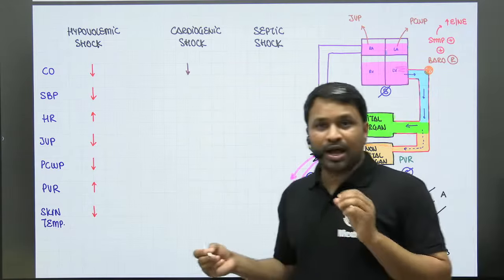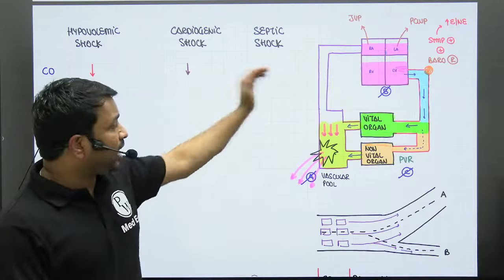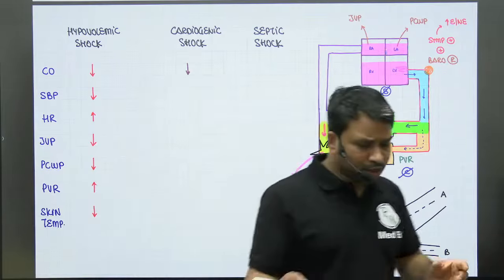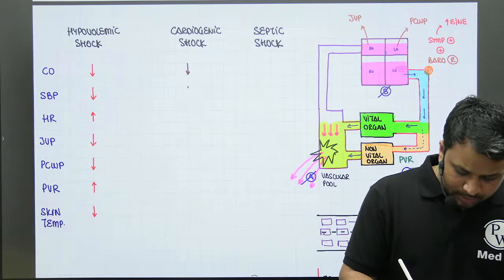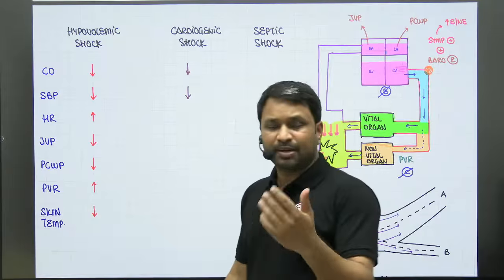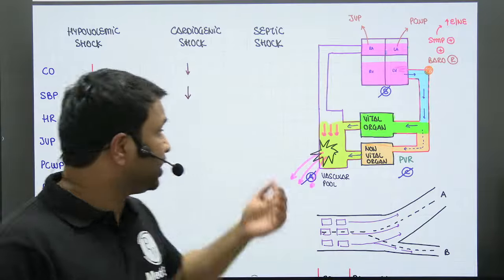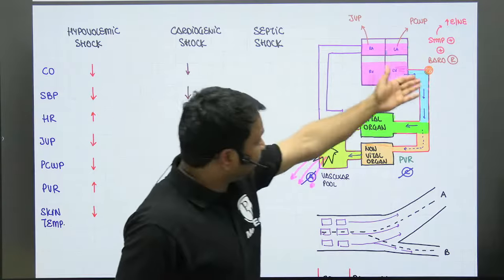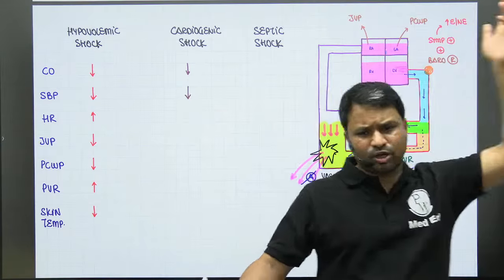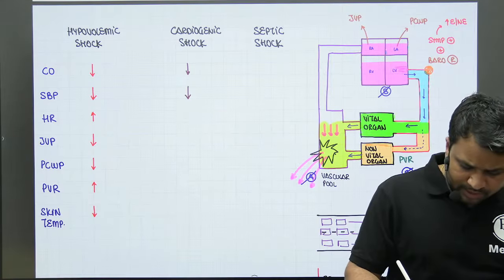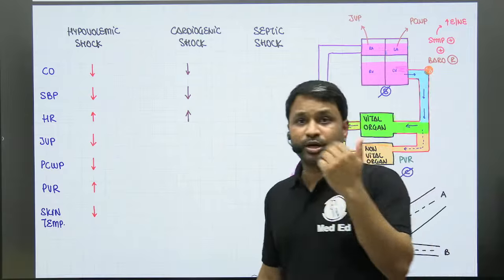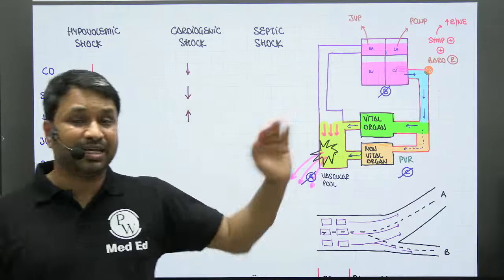Now, as the amount of blood going from the heart to the aorta drops, the aortic pressure drops. The aortic pressure is the systolic blood pressure, so it drops. As the volume going into the aorta decreases, the pressure decreases. So systolic blood pressure drops, baroreceptors get activated, the sympathetic system, catecholamines, epinephrine and norepinephrine act, and the heart rate is going to increase. So in cardiogenic shock, in terms of compensation, you will see an increase in heart rate.